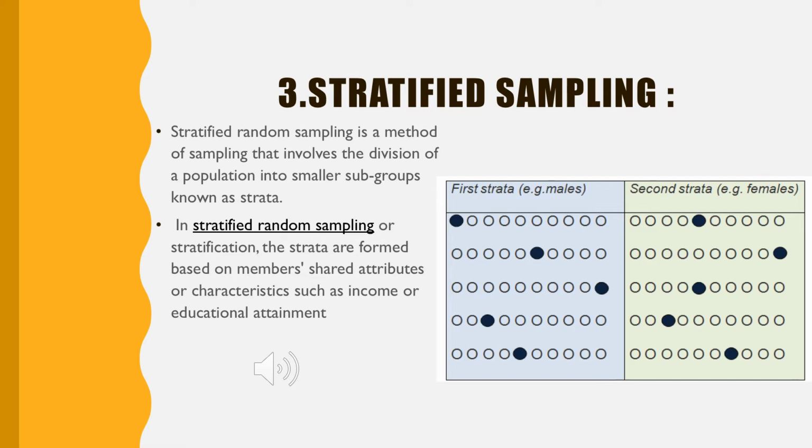Depending upon their characteristics, their income or their education. For example, all the degree students are in one group and all the PG students are in another group. In the example I gave, all the males are in one group and all the females are in another, so there are two different strata. From these strata we choose our sample. This is called stratified random sampling.